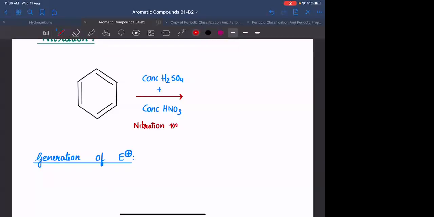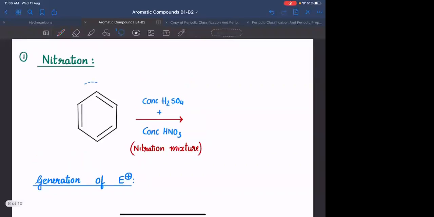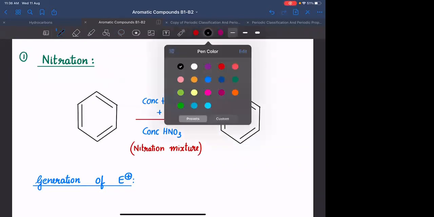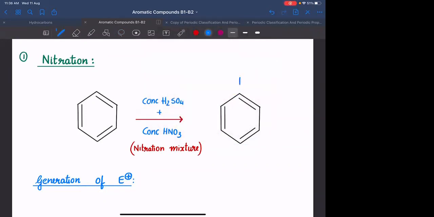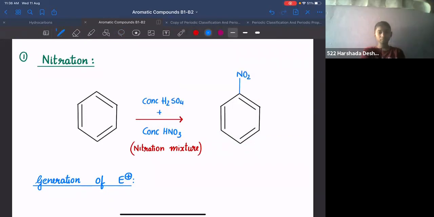The mixture which is used for nitration is called the nitration mixture or nitrating mixture. What will be the final product? The least minimum which you need to know is what is the product? On the benzene ring, you will have attachment of a nitro group.